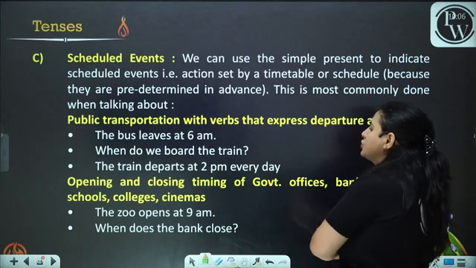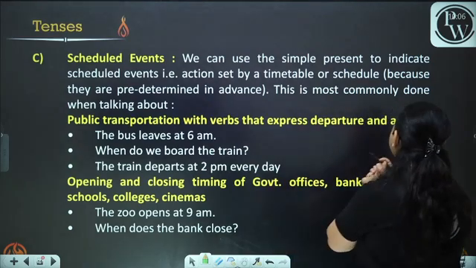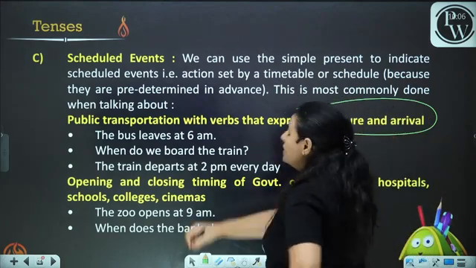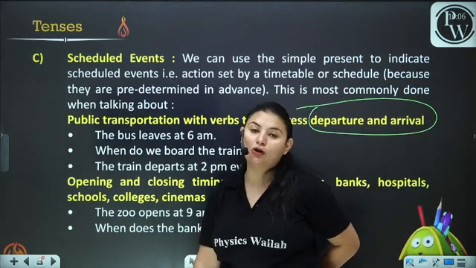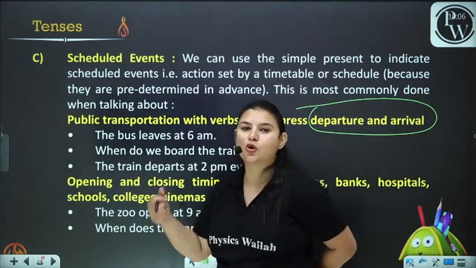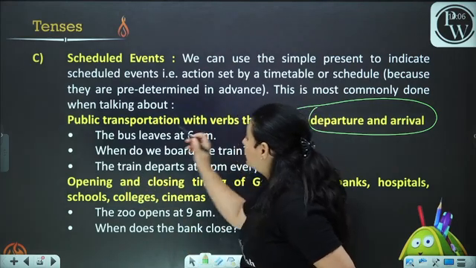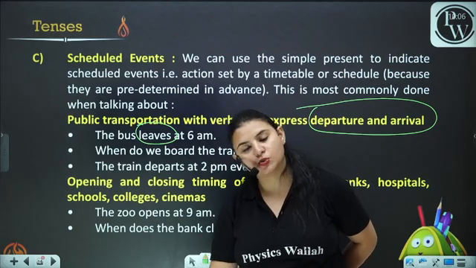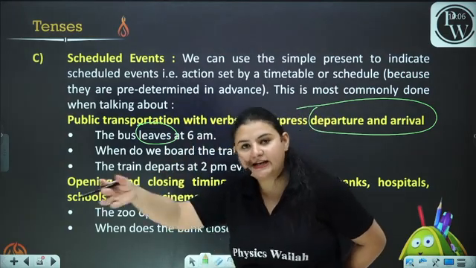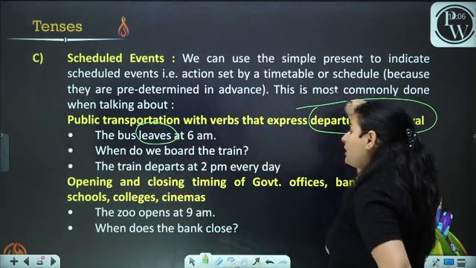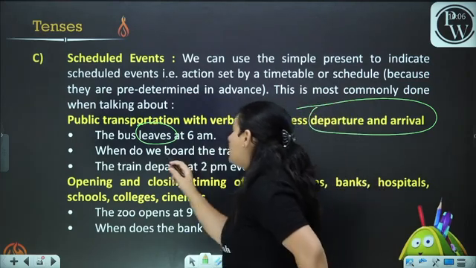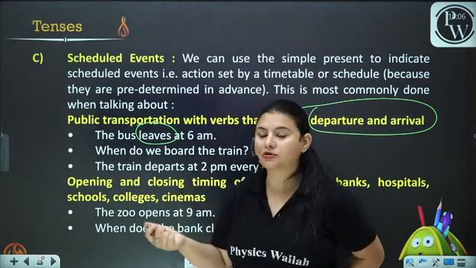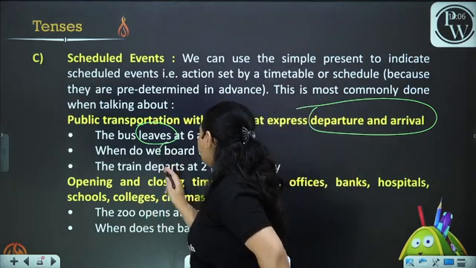Public transportation, with verbs that express departure and arrival. When we talk about the departure and arrival of trains, buses or auto rickshaws, the bus leaves at 6 a.m. This is the scheduled event, that the bus daily leaves at 6 a.m. When do we board the train? Now this is also a question. Here we can see that this is an interrogative question.